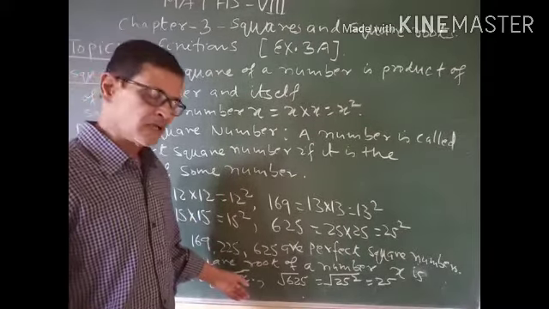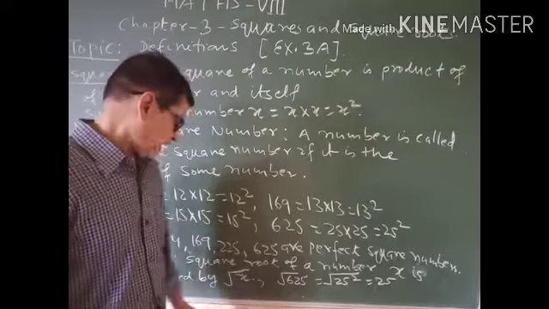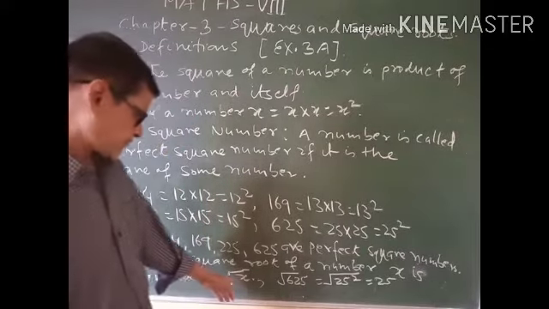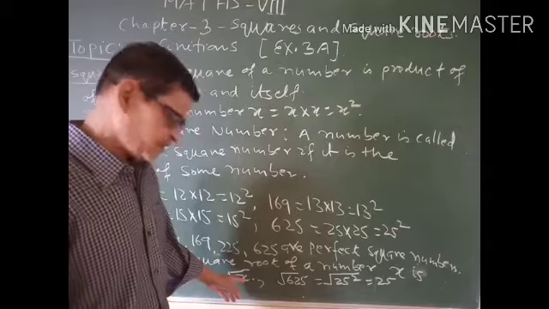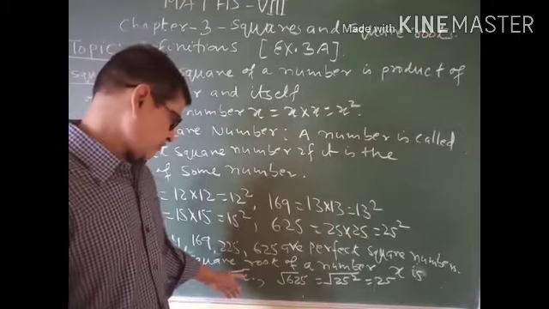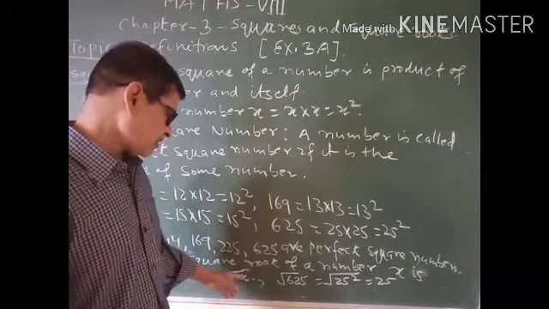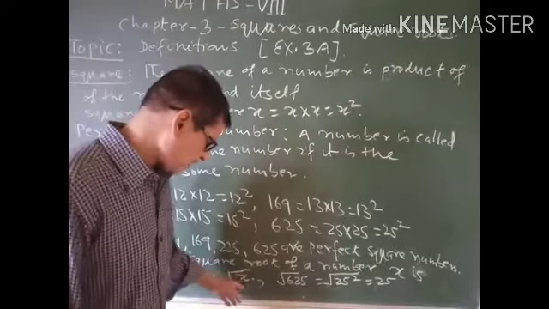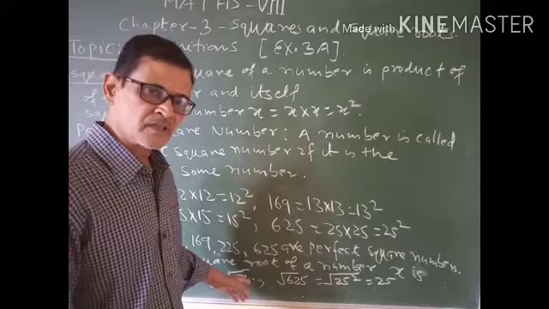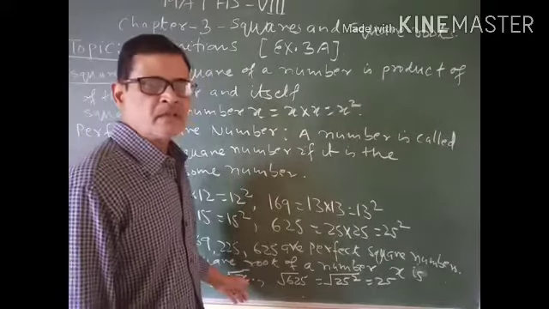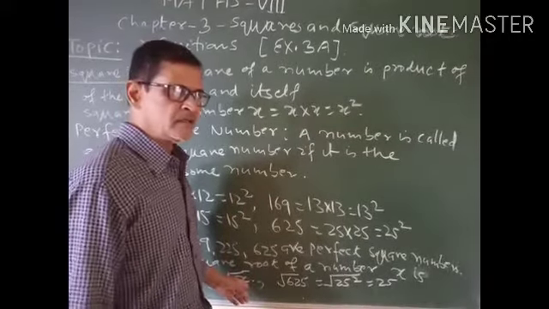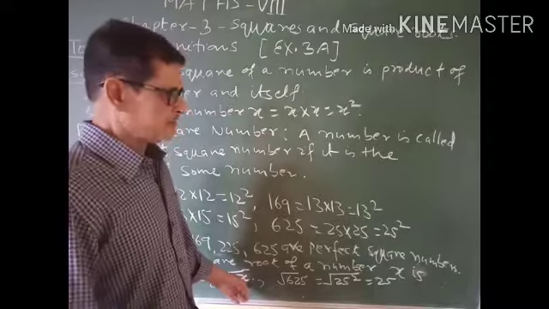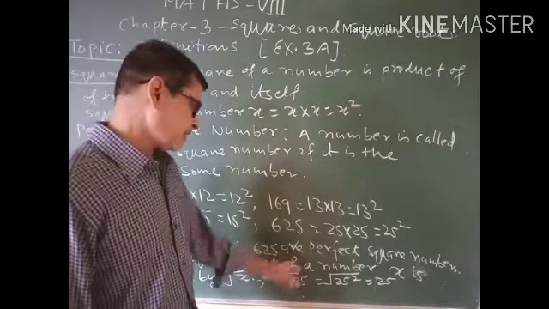It means if you are asked to find out the square root of x, you have to find out the value such that if it is multiplied by itself, then we get x.